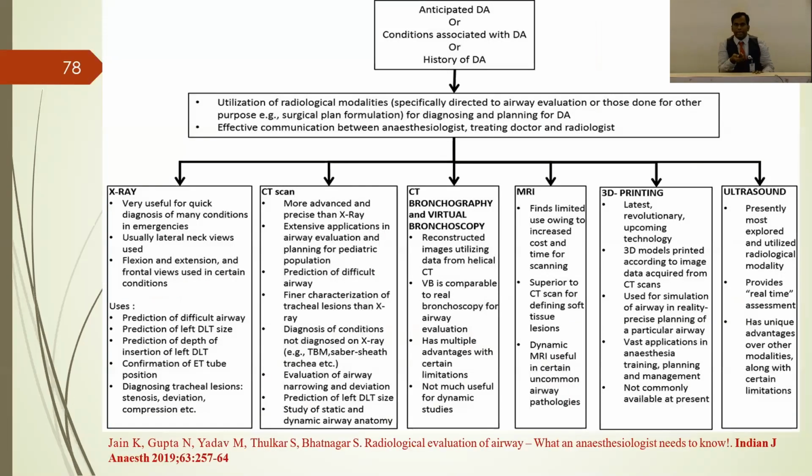In a nutshell, X-ray is very useful for quick diagnosis in conditions like emergencies, and USG is a real-time assessment. Definitely it will be a very good tool for assessing the airway as well as confirming the airway. Then CT scan is more advanced and precise than X-ray, with extensive applications, and definitely helps in pediatric patients because it takes very little time to assess the airway, and sedation is also required a little less. Using this CT scan, you can upgrade to CT bronchography or virtual bronchoscopy. These reconstruction images will help you to assess as well as manage the airway.